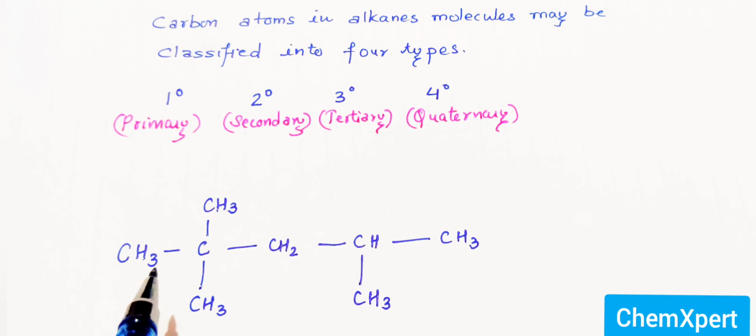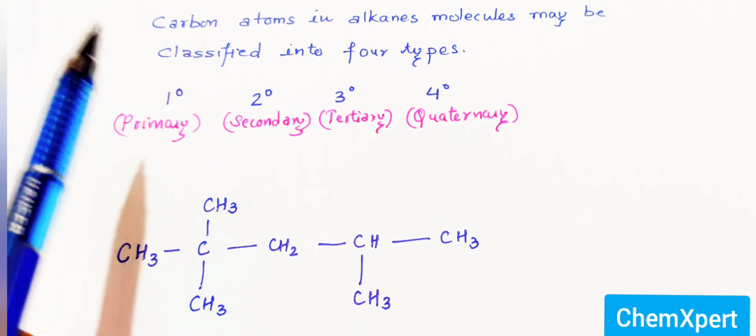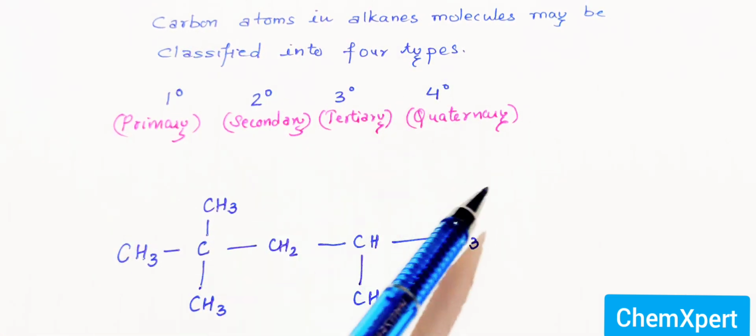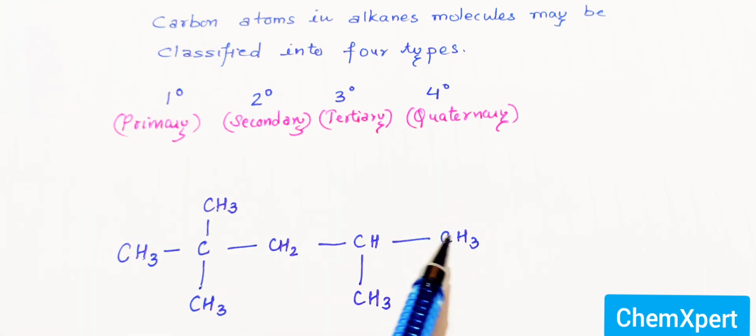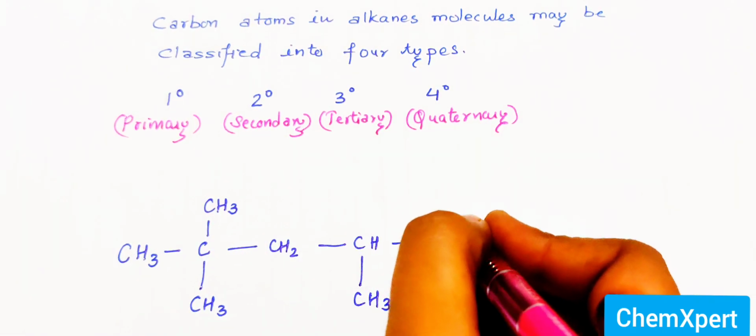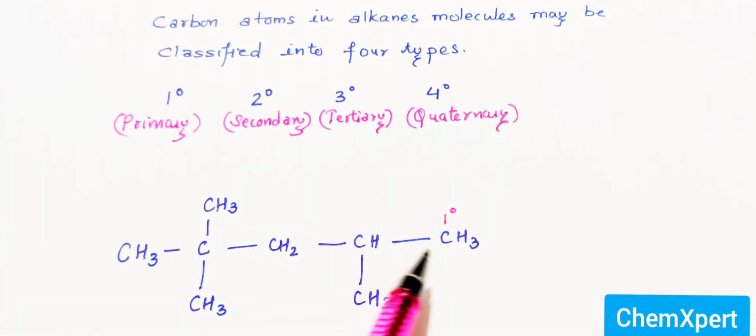Now for example, in this case all types of carbon atoms are present. Here's this first carbon, it is attached to only one carbon, so the category here is 1 degree. So any methyl group which is present in an alkane, or the terminal carbon atom, is called a primary carbon atom. Why? Because they are attached to further only one carbon atom, just like this.